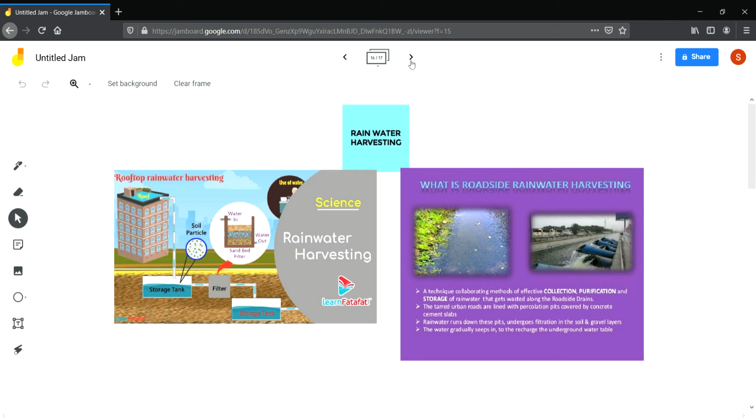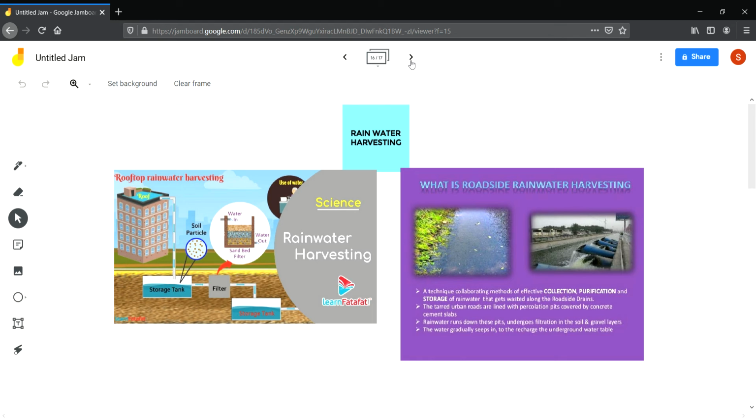Then next is roadside rainwater harvesting. In this, the rainwater that falls on the tarred roads around buildings can be collected and stored by the technique of percolation pits. These pits are covered with concrete slabs having holes. Rainwater goes into these pits through the holes.